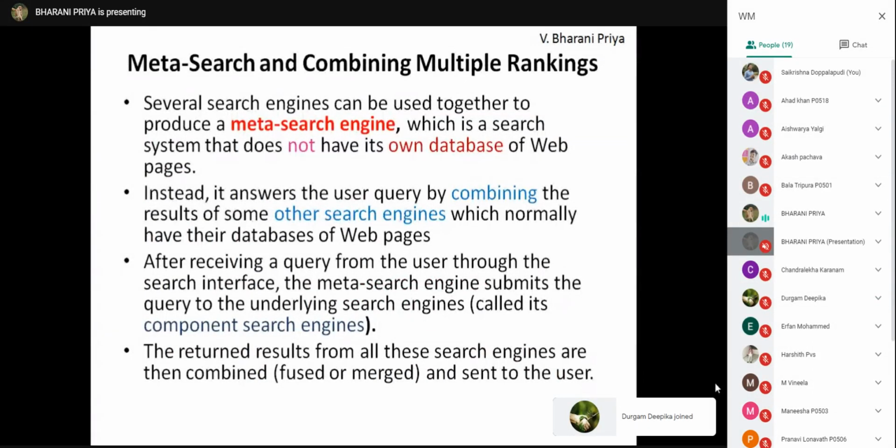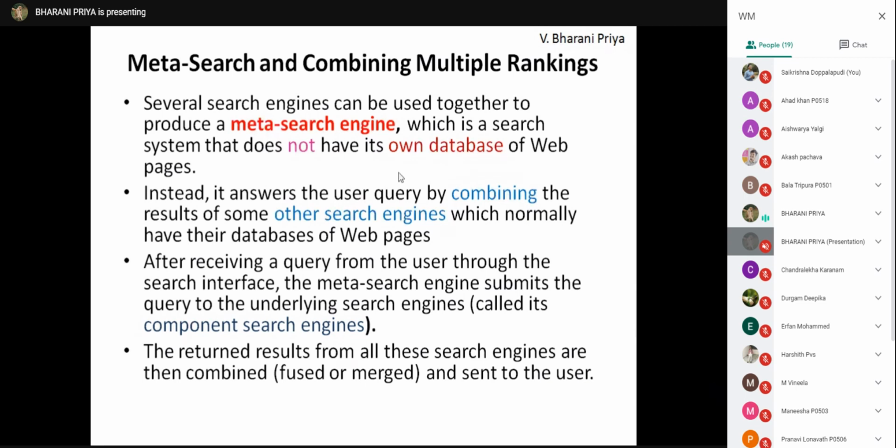Meta search and combining multiple rankings. If you use a single search engine, whatever data is there in that search engine, only that you can retrieve. If, for example, there is no document in it which satisfies the query terms, then that document cannot be retrieved. That document may be in some other search engine. So a meta search engine is a search engine which does not have a database of its own, but it accesses the data from other search engines.